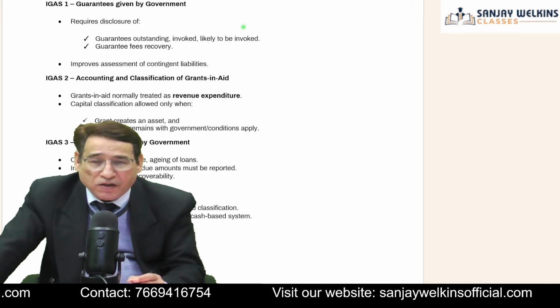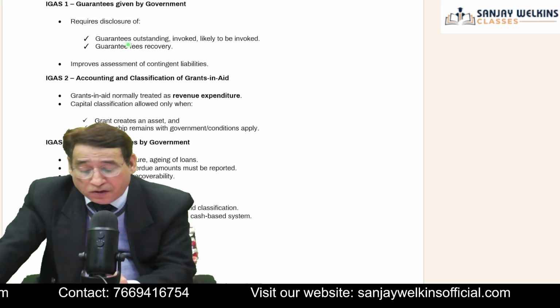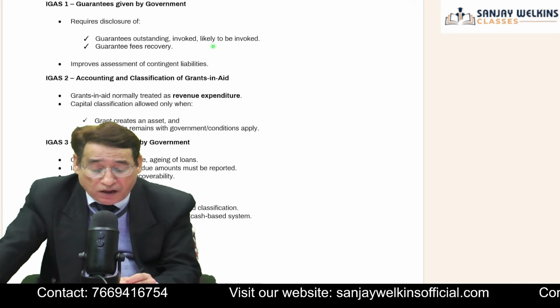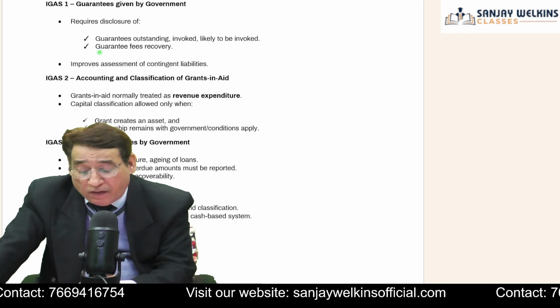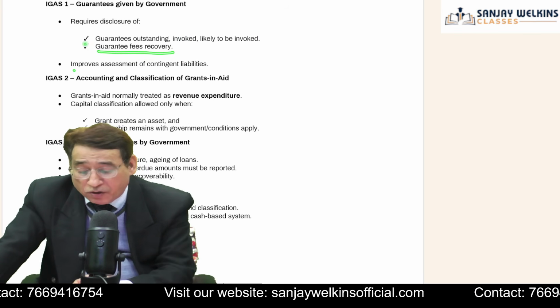Often the government stands as the guarantor. So it requires disclosure of guarantees outstanding, invoked, and likely to be invoked. Invoked means which are going to be withdrawn. And guarantee fee recovery. So some disclosures are required.